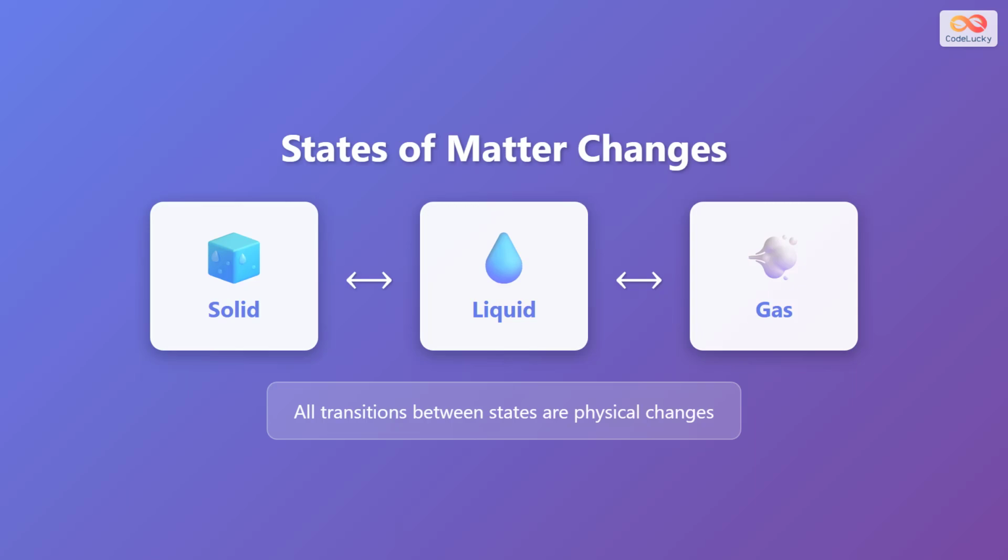One of the most important types of physical changes involves transitions between states of matter. Matter can exist as a solid, like ice, a liquid, like water, or a gas, like steam. All transitions between these three states are physical changes. Matter can move back and forth between solid, liquid, and gas states without changing its chemical identity.